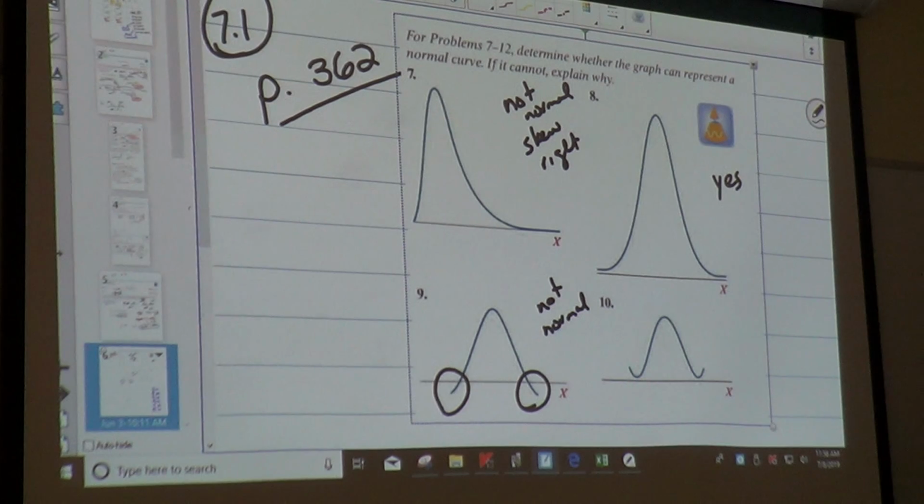Is number 10 normal? I think so. Yeah. It's not normal. It just looks more normal than 10.